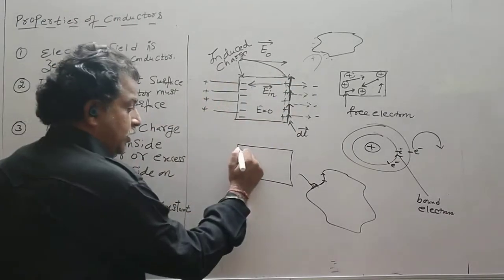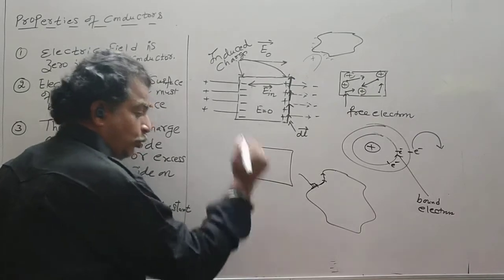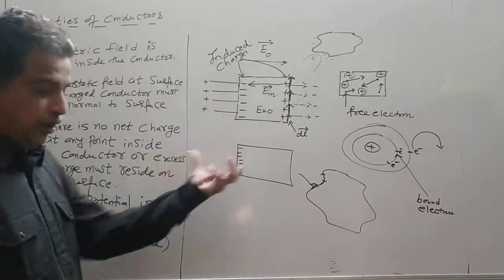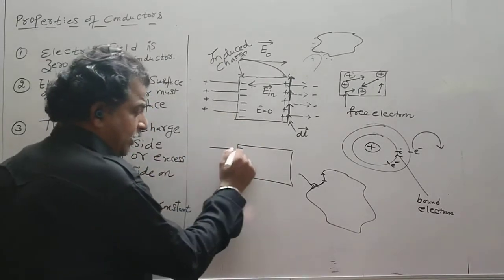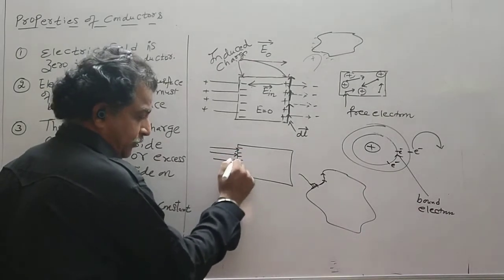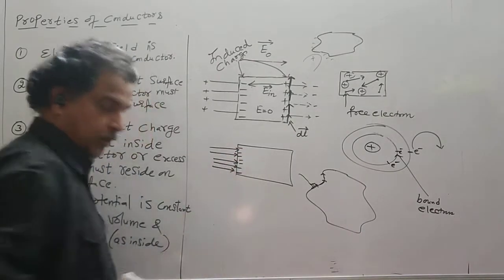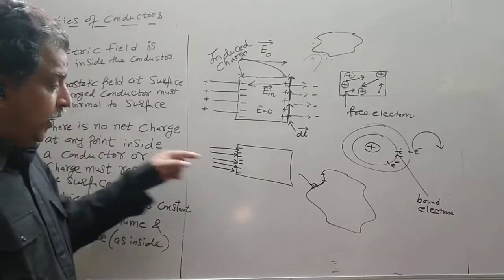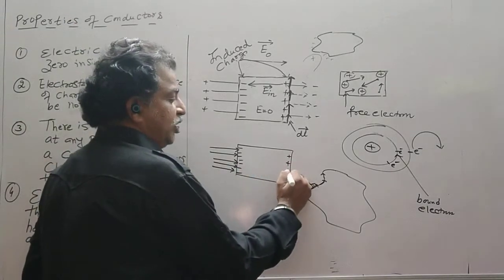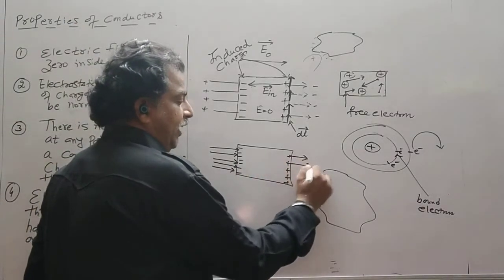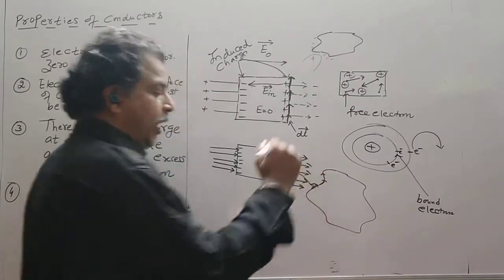So if the charge induced on this surface is negative, and I draw the electric field intensity, you will draw it like this: for negative charge it is radially inward. If this surface is positively charged, the field lines are radially outward.